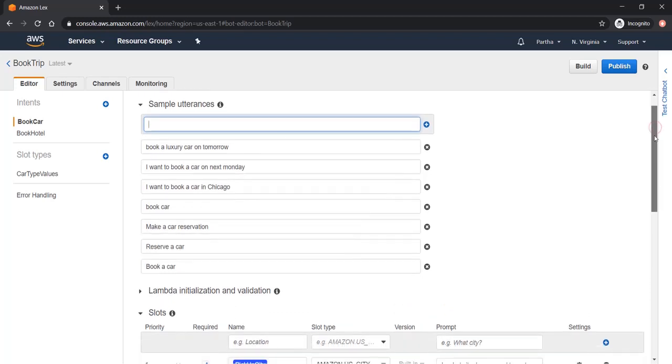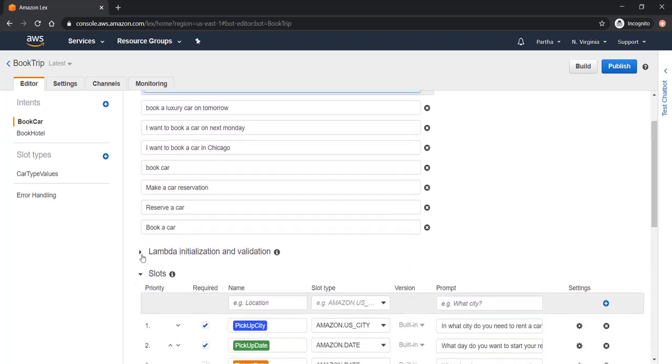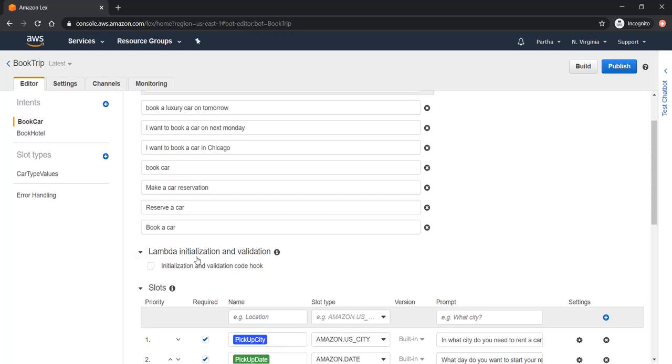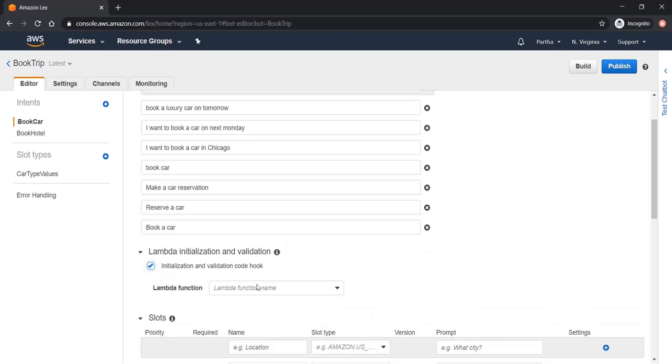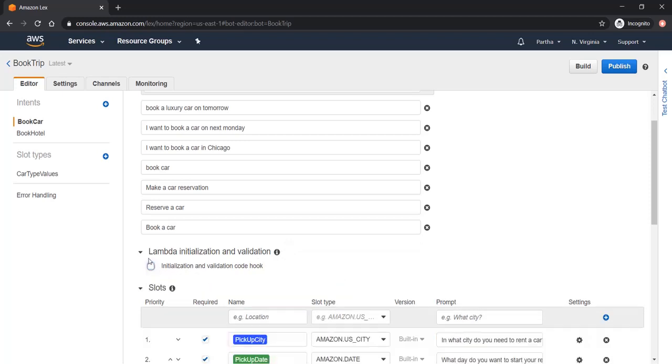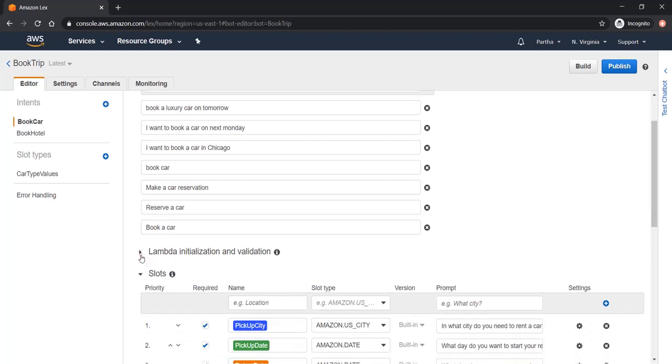Now the next part is the lambda initialization and validation. In this part you can invoke some lambda function to validate the user input. For that I can use a custom lambda function here, but for this simple bot building purpose I will not be using it. And the next section is the slot.